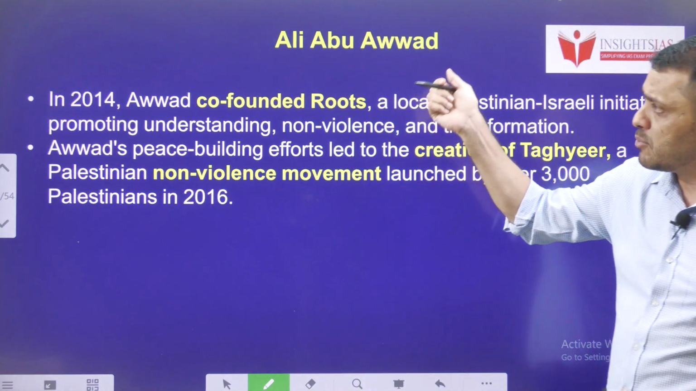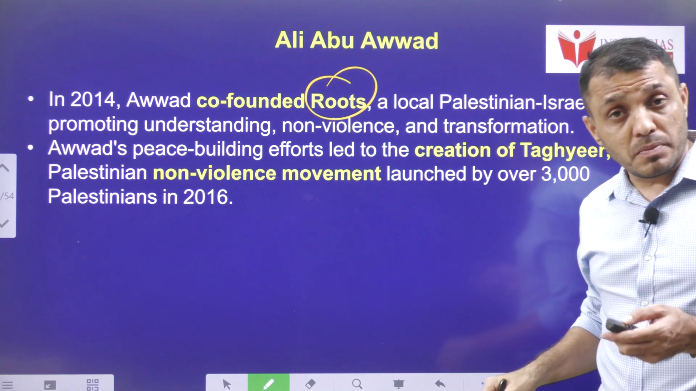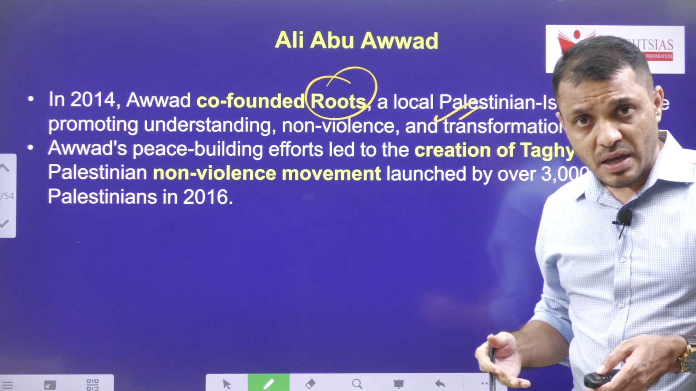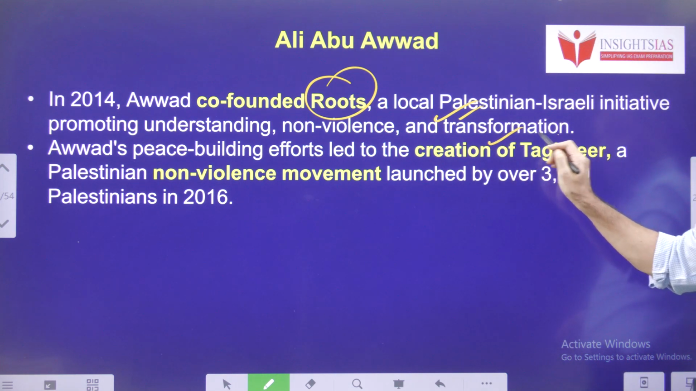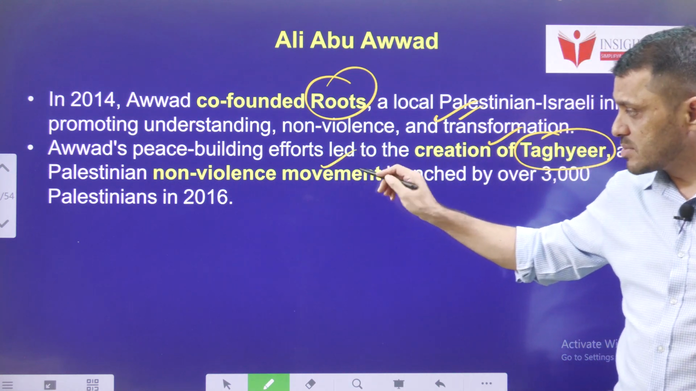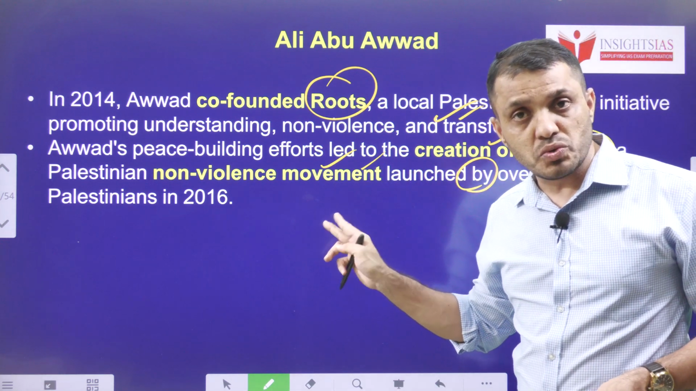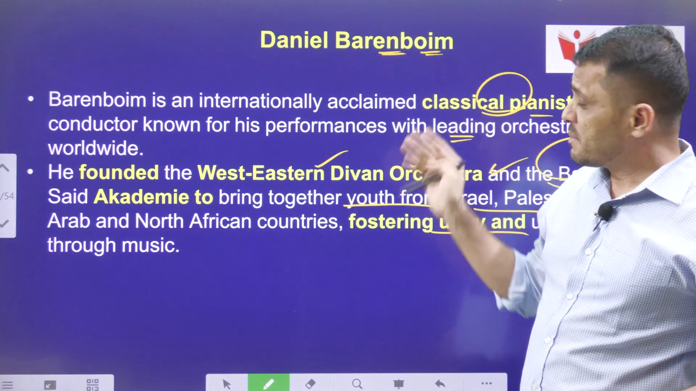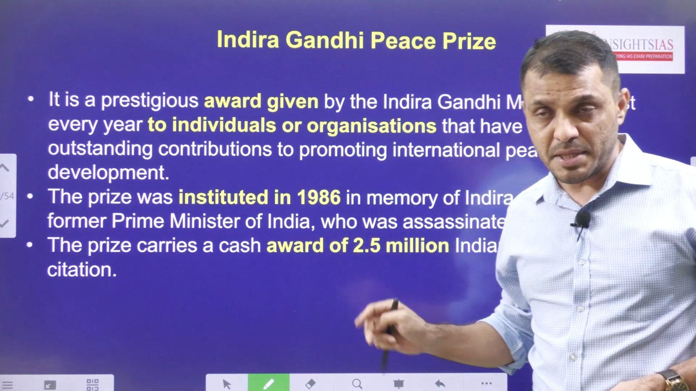The second one, Ali Abu Awad. He founded an organization known as Roots. It is to promote non-violence and transformation among the youth. He also put a lot of effort into the creation of Tagir. It is a Palestinian non-violence movement launched by over 3,000 Palestinians in 2016. Because of these contributions, as well as the contribution from Daniel Barenboim, both these people were awarded the Indira Gandhi Peace Prize.